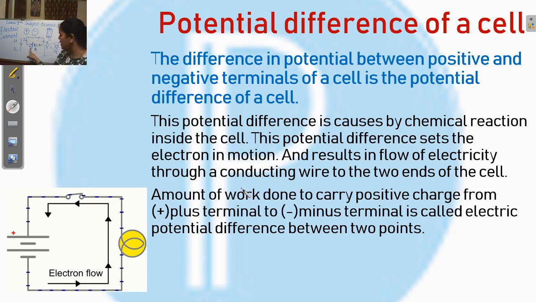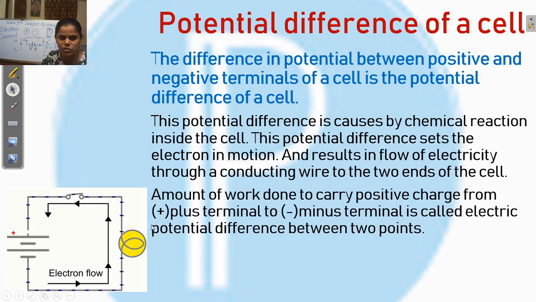End points of this wire are A and B. So when the switch is on, the chemical reaction occurs in this battery and current will flow in this circuit. Okay, and the amount of work done to carry this positive charge from the plus terminal to the minus terminal is called the electric potential difference between two points.